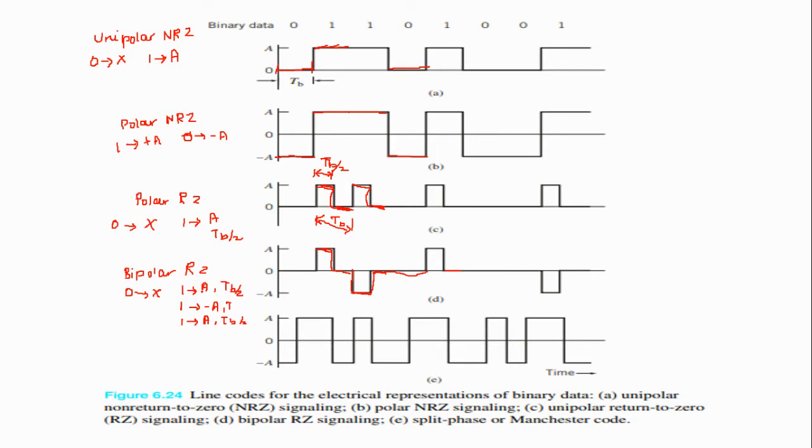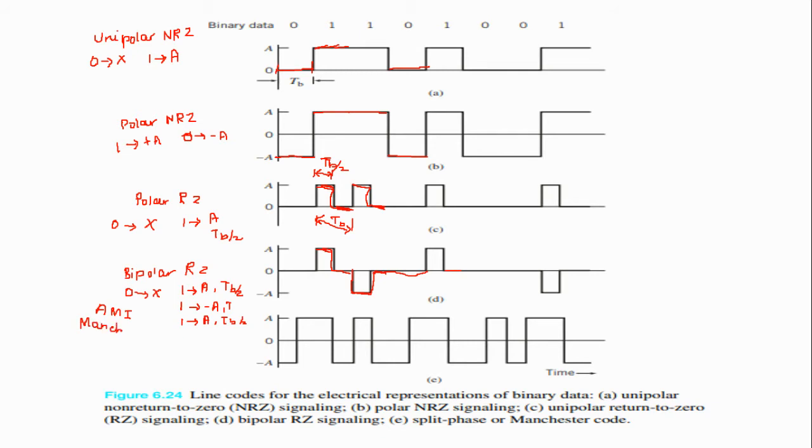For 1 it will produce plus A, minus A, plus A, minus A. So bipolar return to zero is also called alternate mark inversion.